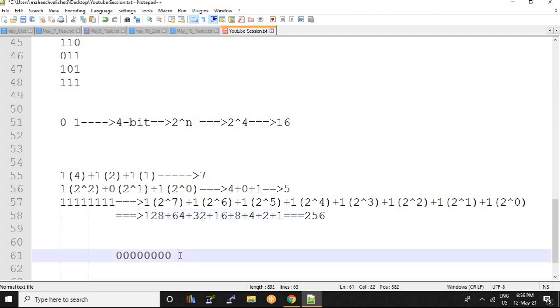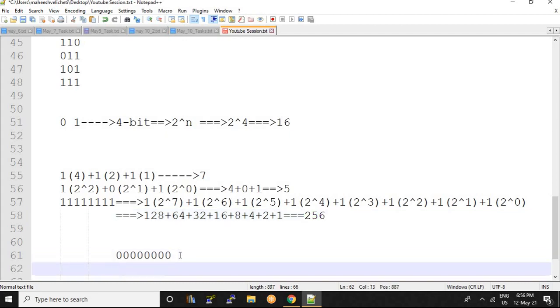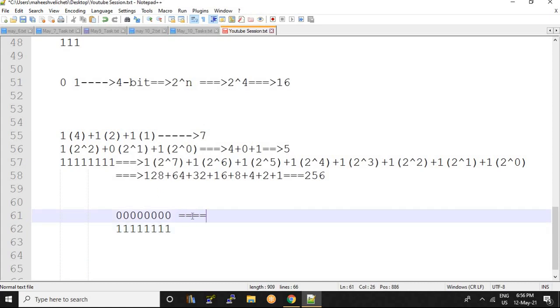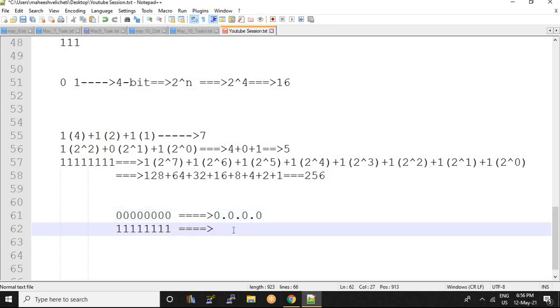So 0 to 11111111. Okay, so if my IP addressing starts with 0.0.0.0, it ends with 255.255.255.255.